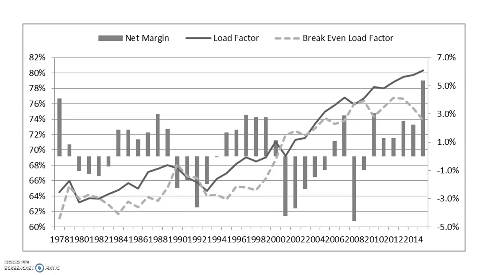The amount of net margin is decided by the gap between the load factor and the break-even load factor. As you can see in this chart, mostly, if the load factor is greater than the break-even load factor, we can see the positive percent of net margin. On the contrary, if the break-even load factor is greater than or closer to the load factor, the percentage of the net margin goes below 0%. We can find out from the charts that the larger gap means the bigger profit.